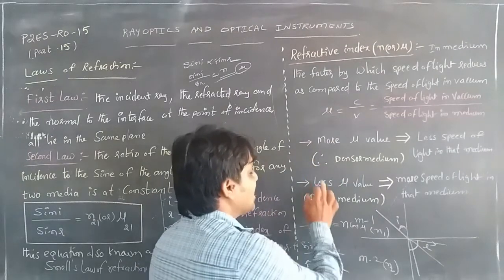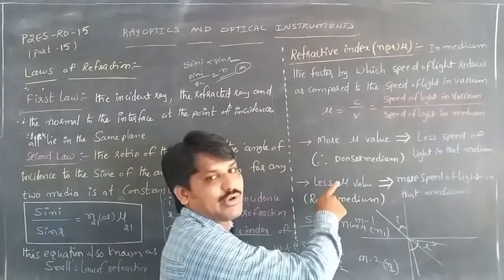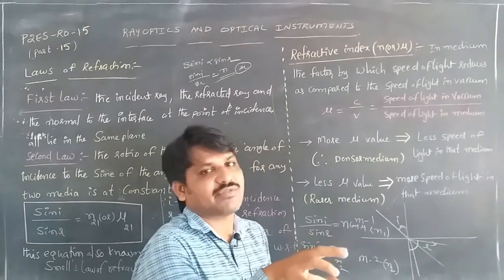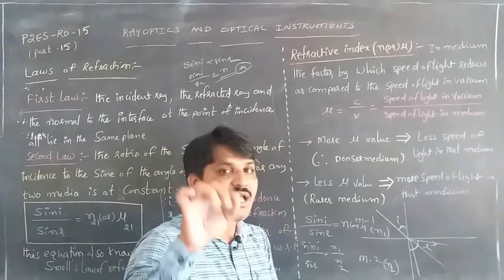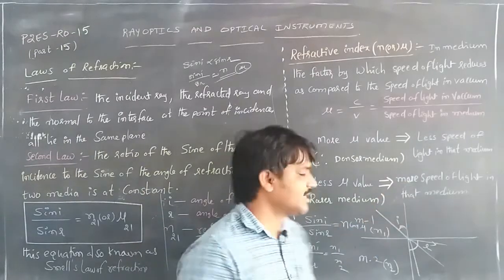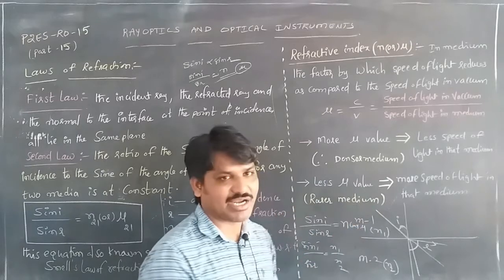And if the medium has a refractive index value that is less, then the velocity or speed of light in that medium will be more. That medium is considered a rarer medium.